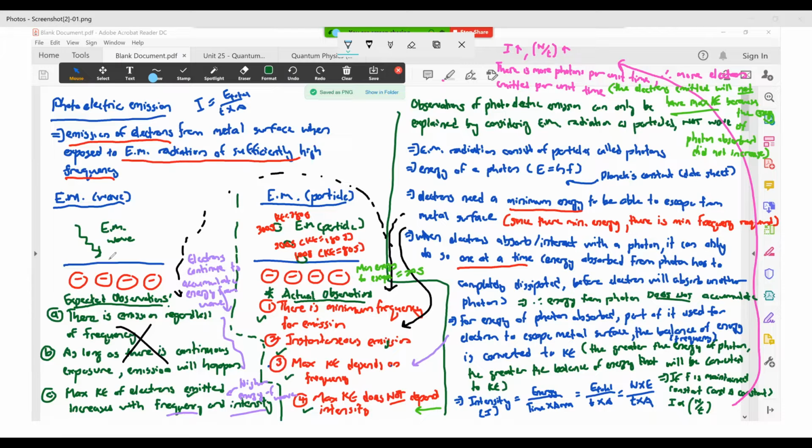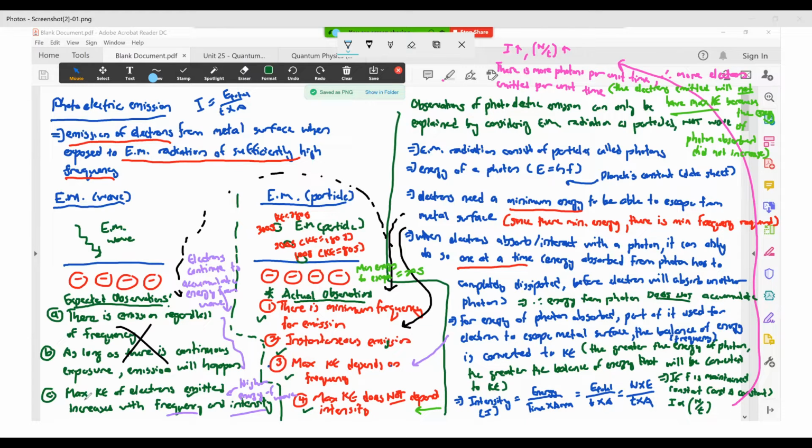So as the EM wave hits your electron, the energy absorbed by the electron keeps building up until it achieves sufficient energy to escape. But somehow it did not happen. Your actual observations do not support that.